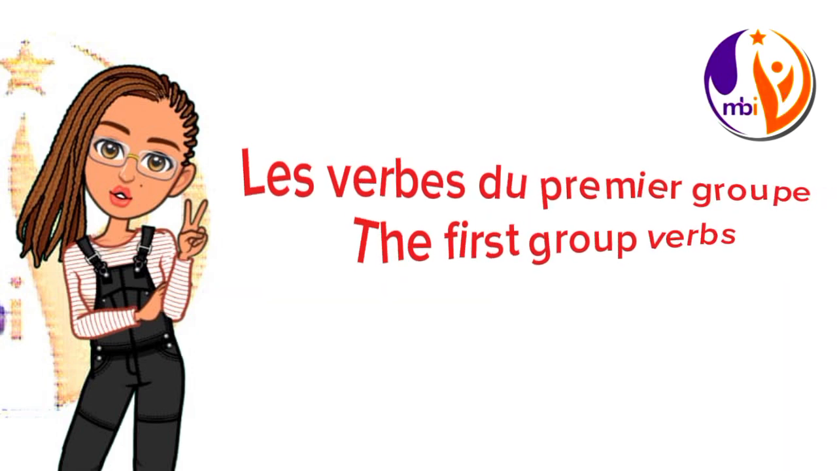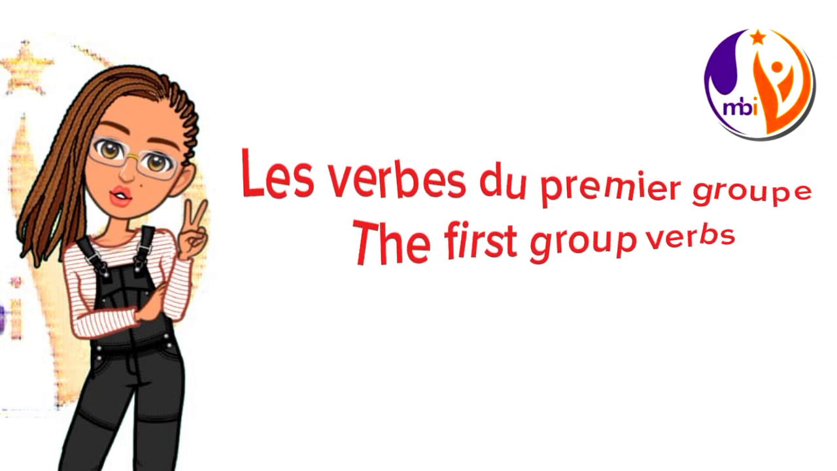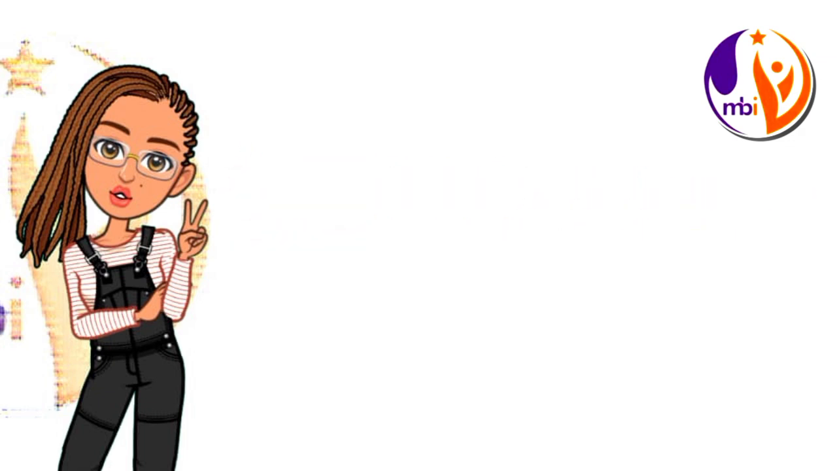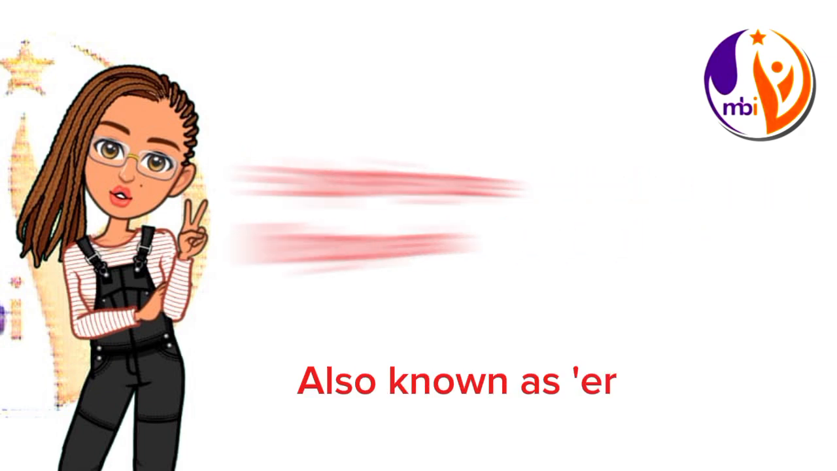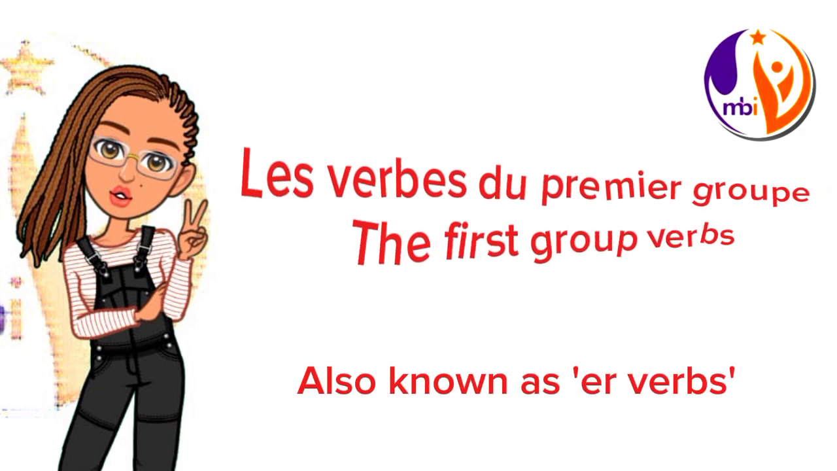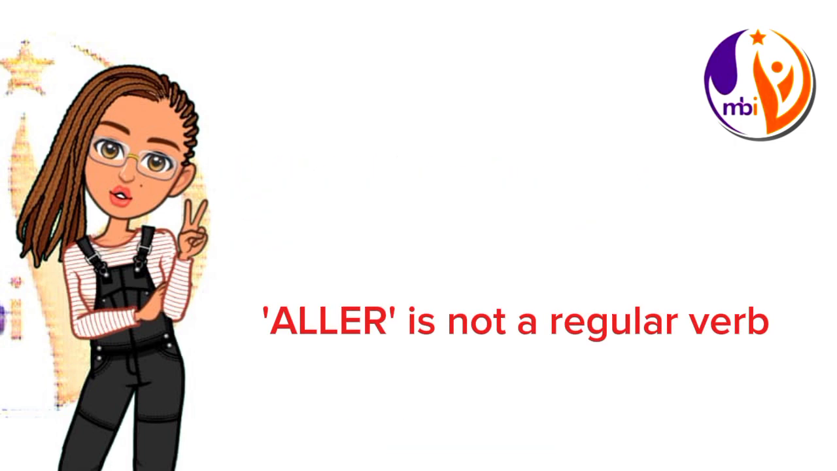Les verbes du premier groupe. These verbs are regular verbs, in the sense that they are conjugated the same way. First group verbs are verbs ending with ER, à l'exception de aller. Aller is the only verb ending with ER that is not a first group verb. It's an irregular verb. It is not conjugated like first group verbs, so it's under third group verbs.